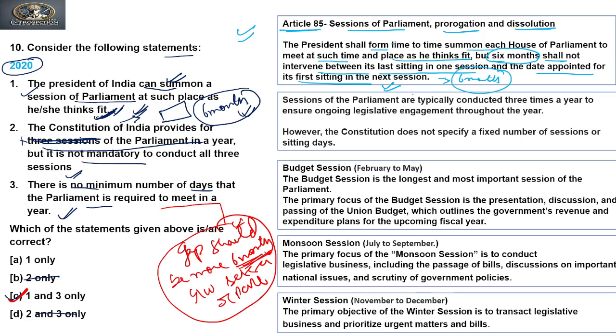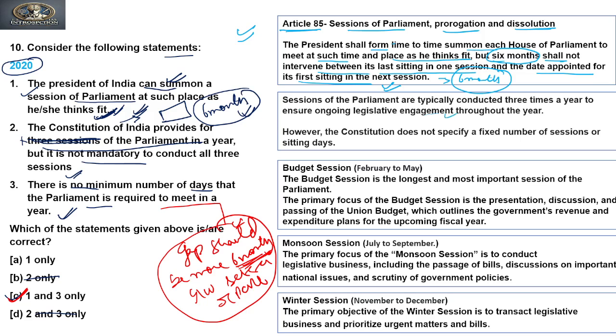So the constitution does not mention what number of sessions parliament should conduct, but it only says that the gap should not be more than 6 months. Through this logic we can infer that parliament should meet at least twice in a year, but there is no exact mention of the number of sessions.